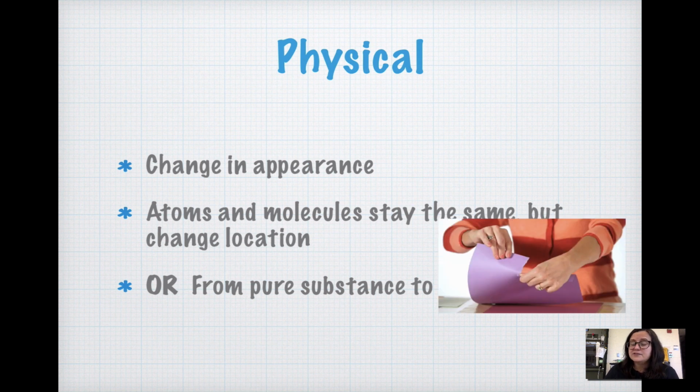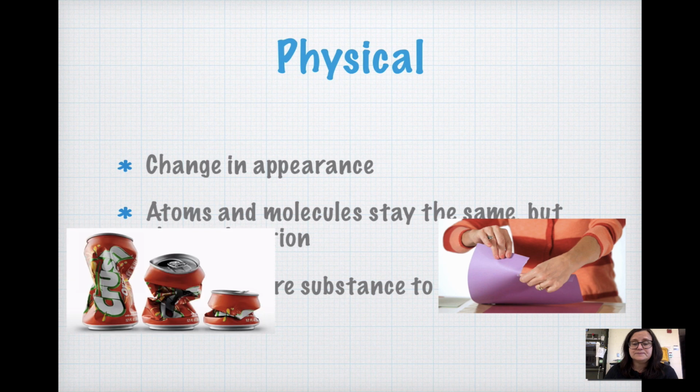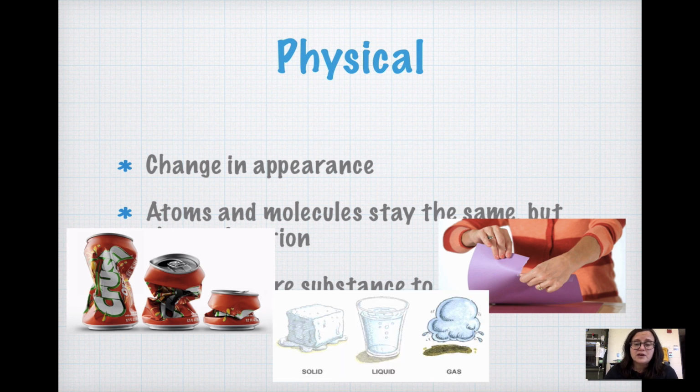Tearing paper in half is an example of a physical change. It's still made of the exact same substances, but now they are in different locations. Crushing a can, same thing. That can is still made of all the same substances. It's just being squished. It's a change in shape. And phase changes, so going from a solid to a liquid to a gas, those are still physical changes.